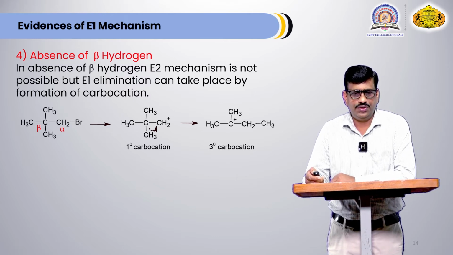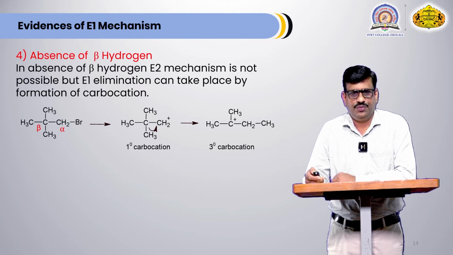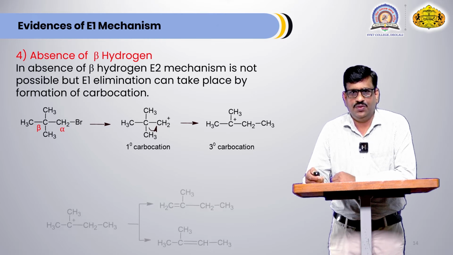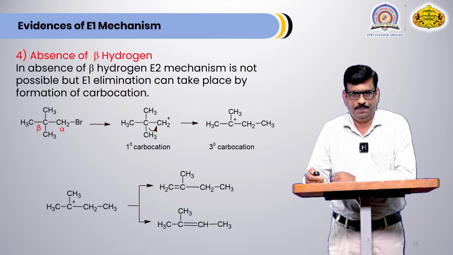Now due to the low stability of the primary carbocation, a methyl group present on the next carbon atom migrates to that CH2 plus, and because of that a tertiary carbocation is formed. Now the positive charge on that carbon atom can be neutralized by abstraction of a proton, and the reaction is possible. Hence, in the absence of beta hydrogen atom, E1 elimination can be possible.